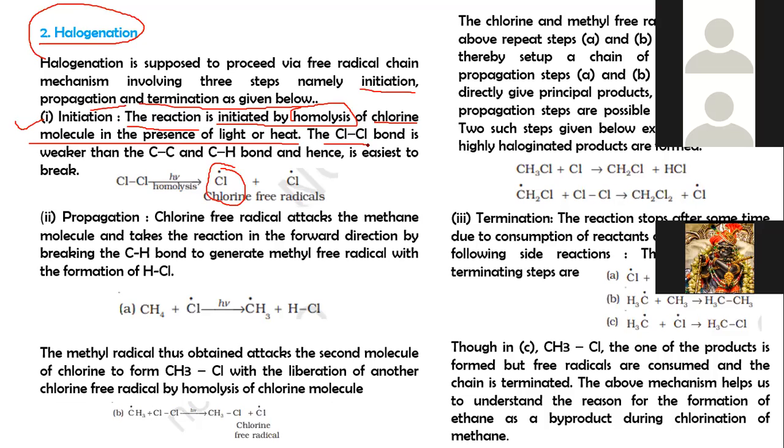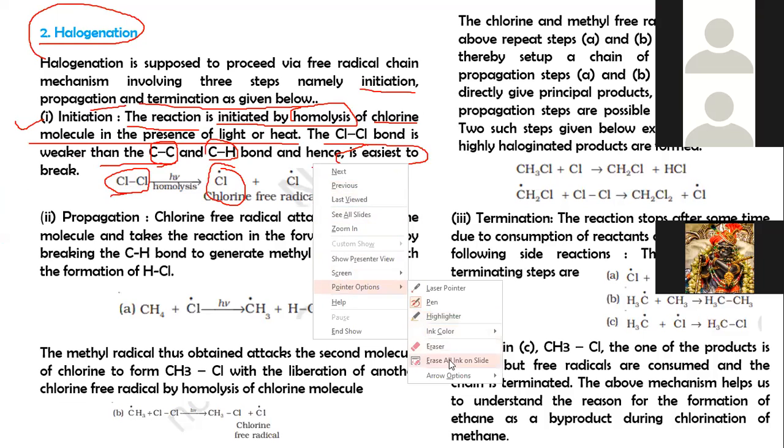The chlorine-chlorine bond is weaker than the carbon-carbon single bond and carbon-hydrogen bond, and hence it is the easiest to break. This bond between chlorine and chlorine breaks, forming the chlorine free radical. So this first step is called the initiation step.